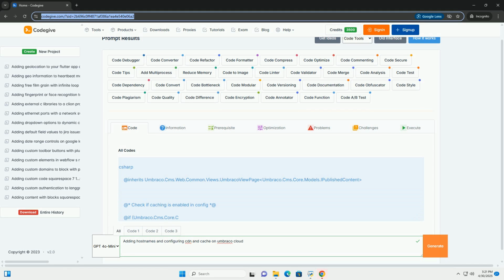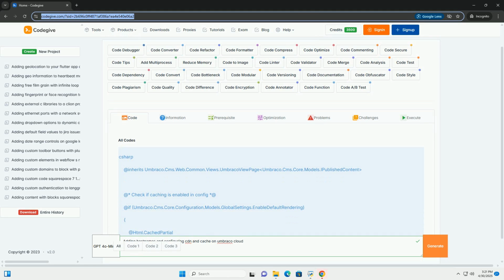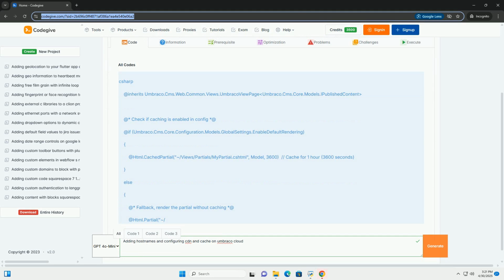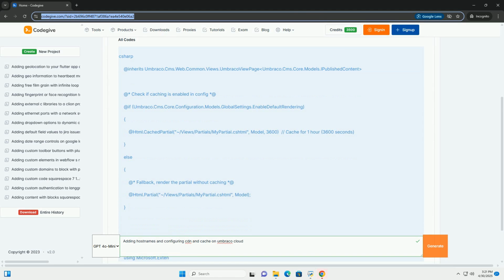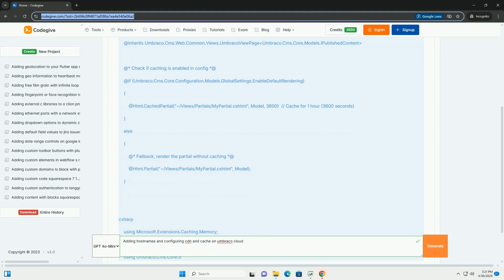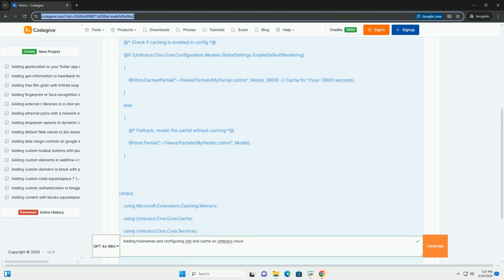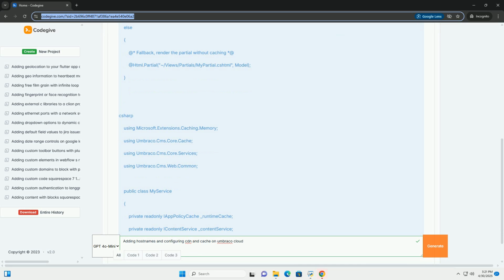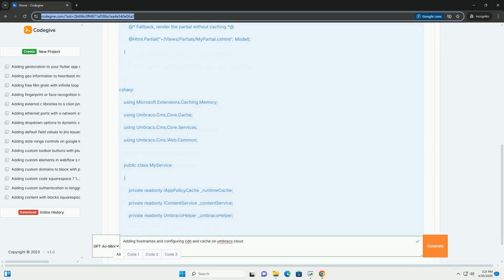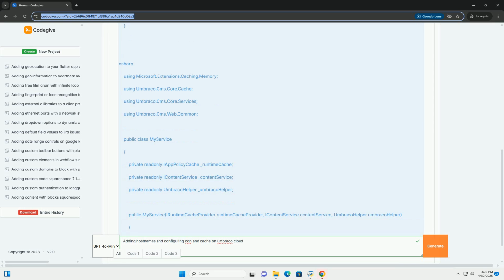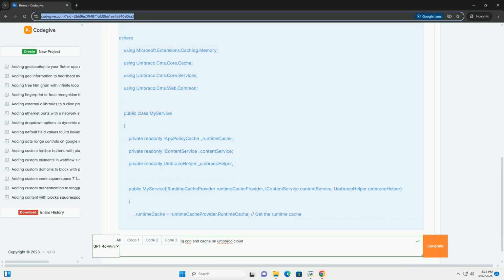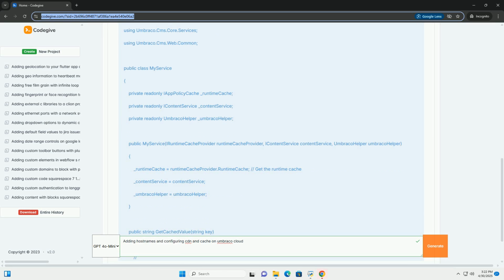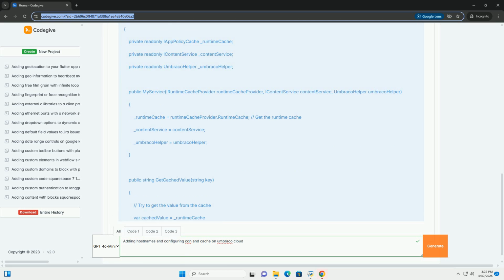Adding host names, configuring CDN, and cache on Umbraco Cloud, a comprehensive guide. This tutorial will walk you through the process of adding host names, configuring content delivery networks, CDNs, and implementing caching strategies for your Umbraco Cloud website. We'll cover the core concepts, provide practical examples, and explore best practices to optimize your website's performance and deliver a superior user experience. Understanding the concepts.